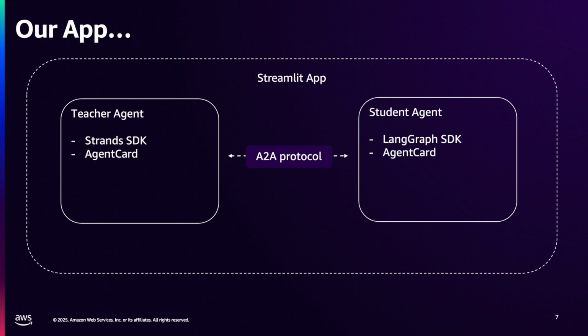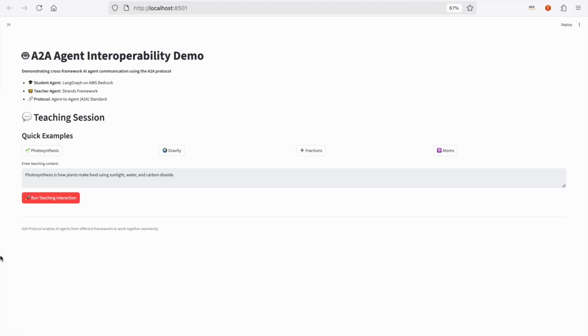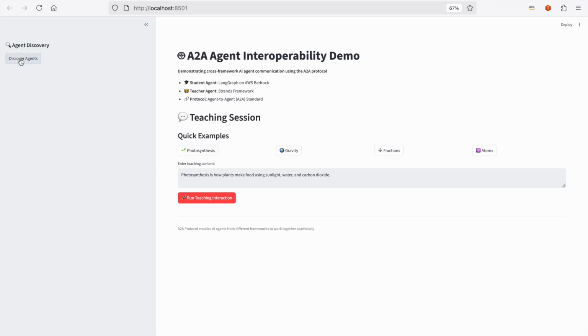I built a Streamlit app that visualizes this interaction so you can see the protocol in action. After the Streamlit app walkthrough, we'll perform a quick code walkthrough as well. Okay, let's jump into our demo. This is the Streamlit app that demonstrates the agent-to-agent communication. Let's discover the agents. Now, each agent publishes an agent card.